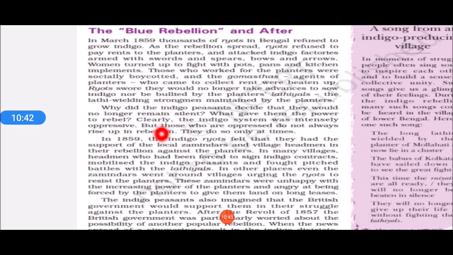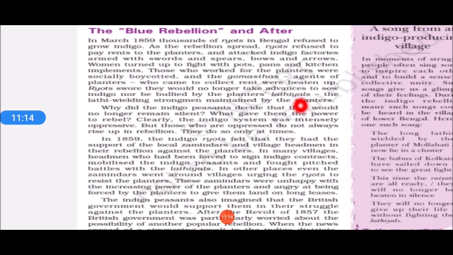After the indigo cultivation and production, they had to go to the Indian farmers and collect the rent. This time, when the gomashtas went to the Indian farmers, the farmers beat them up. And now these ryots have decided very firmly that they will not take any advance. No longer will they take any advance to sow indigo, nor will they be cheated or bullied by the planters'